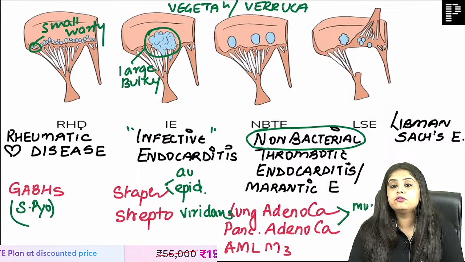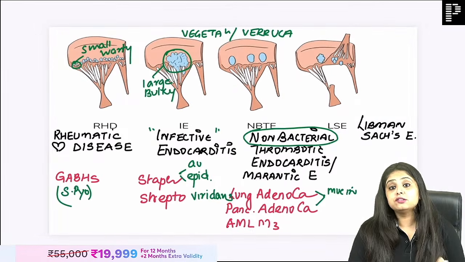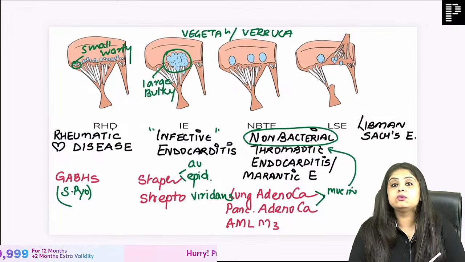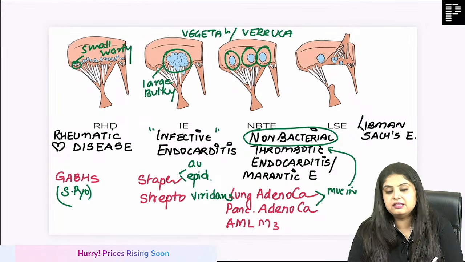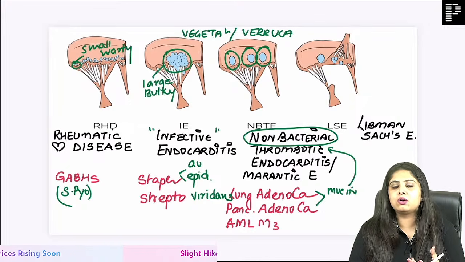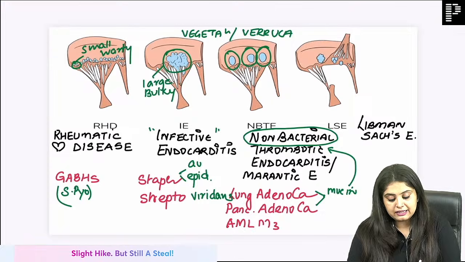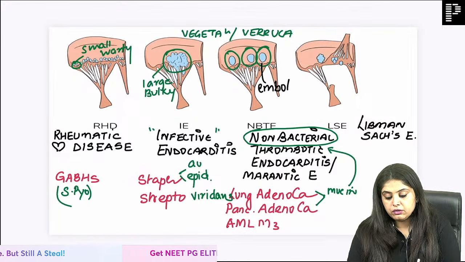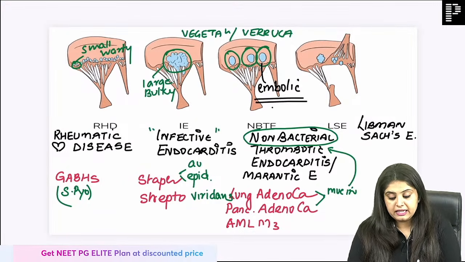Both of them are known for releasing mucin. Guys, mucin is thrombogenic. Mucin is the one that is going to create all those thrombi. Thrombus is a blood clot, and a blood clot will break, right? So this is very good. This is going to result in embolism, and they ask you this question.